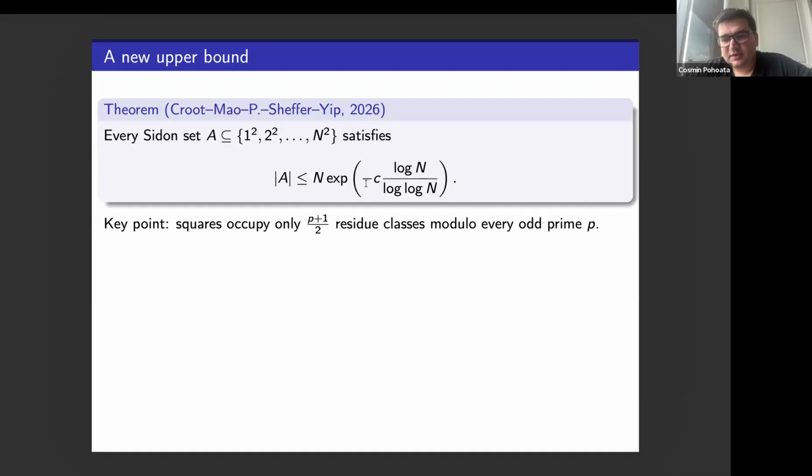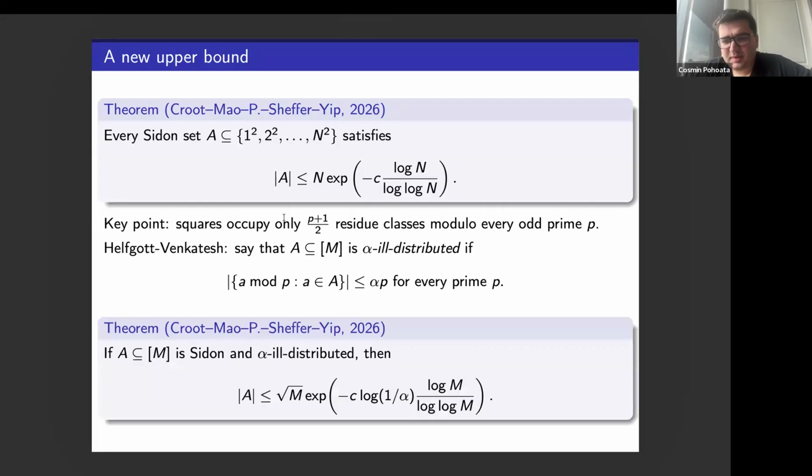I'll say a few things about the result. Perhaps one line to get started with is the main driving force. What's so special about the squares that will be used is that they're really ill-distributed modulo primes. For any prime you pick, the squares occupy about half of the residue classes mod p. And so the result is actually a bit more general than that.